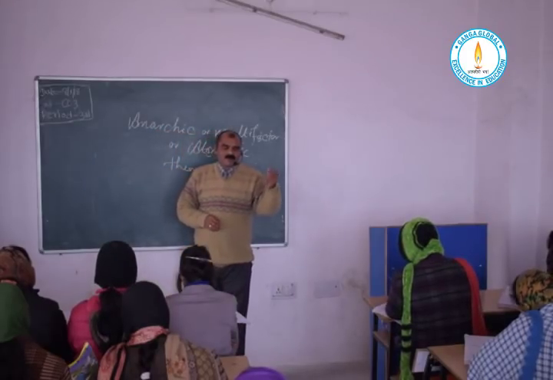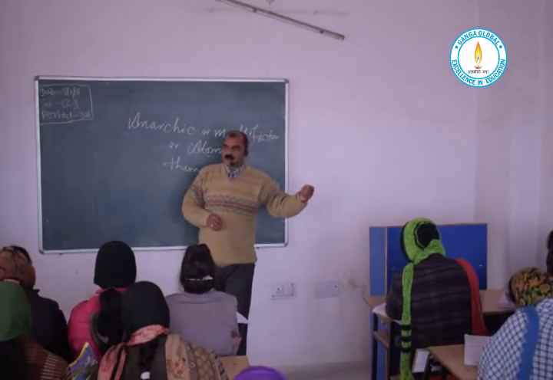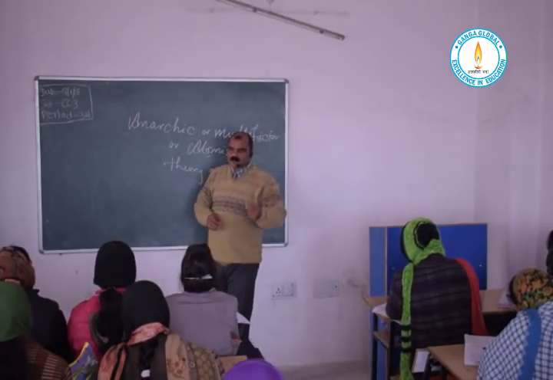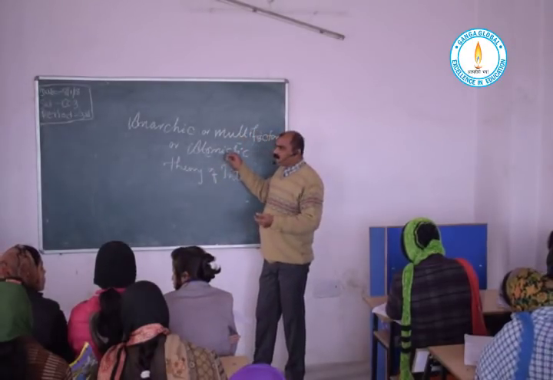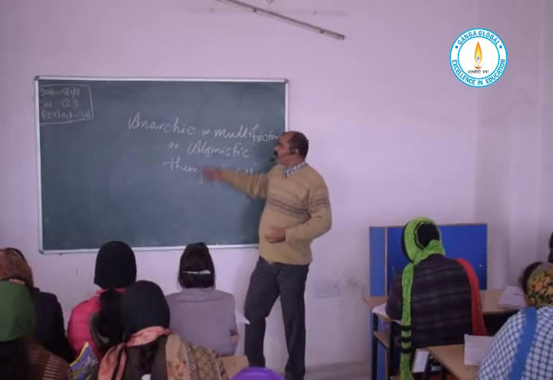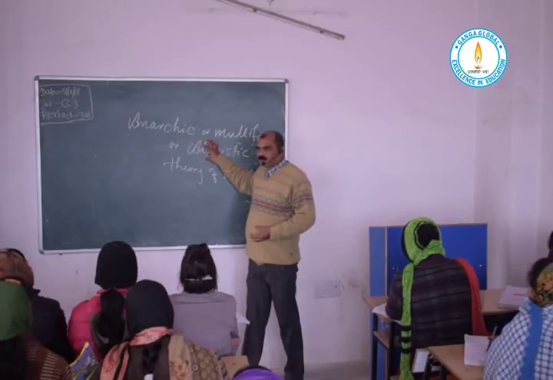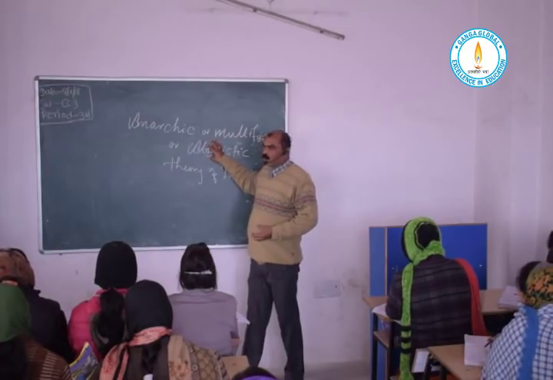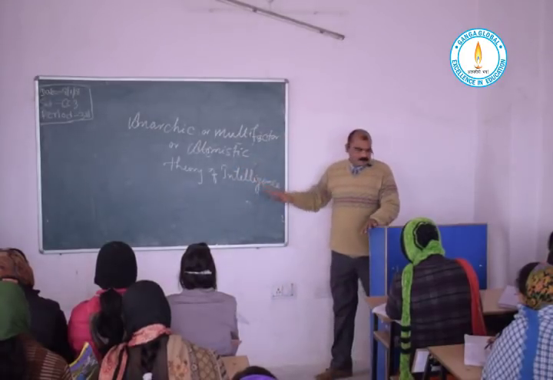These specific abilities in respective fields are the different segments which combine together and give shape to one individual's intelligence. That is the anarchic theory, or multi-factor theory, or atomistic theory.